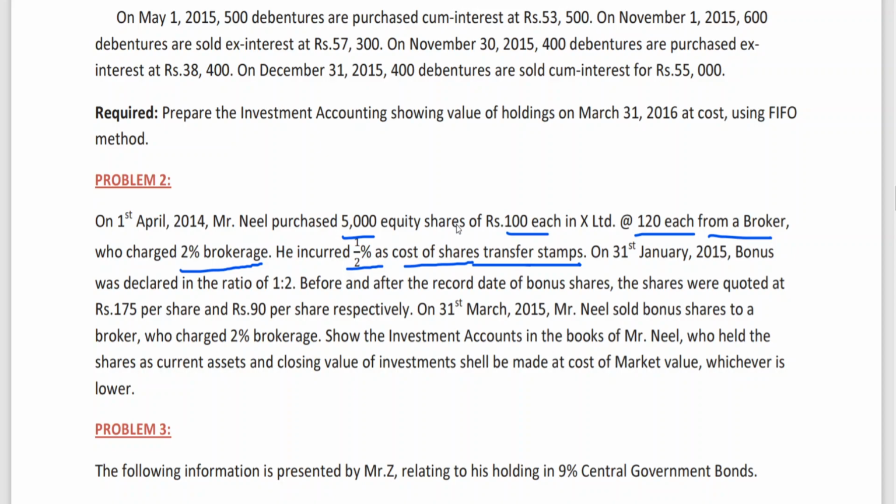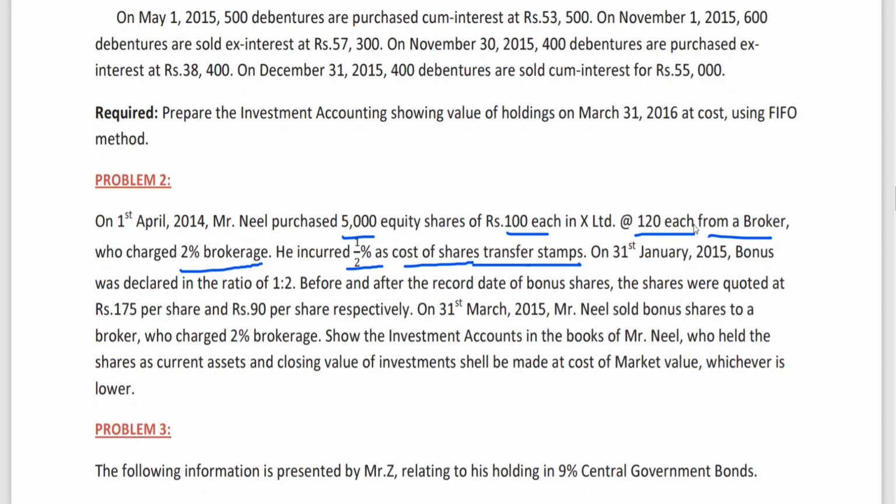But please remember, and again I want to remind you, in case of debentures it is on quotation price. For equity shares there is no cum-interest, cum-dividend or ex-dividend. You can't exactly decide what dividend is to be there when you are buying or selling, so you can't have a consistency of calculation as we do in case of debentures. That is why we are not considering that. Quotation price is nothing but, in this case, 120 rupees.